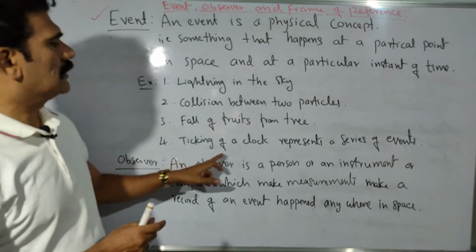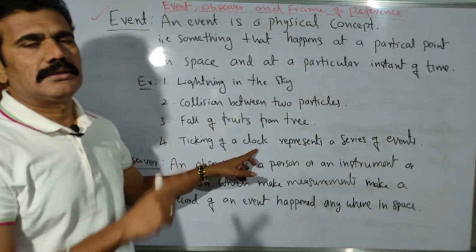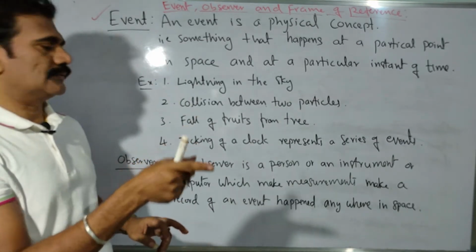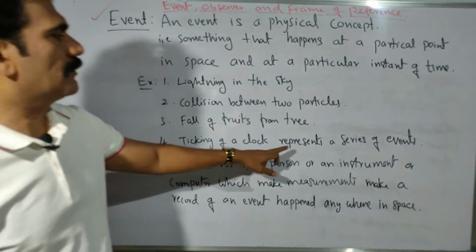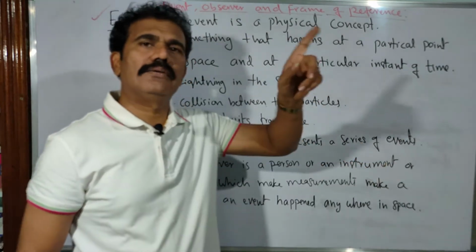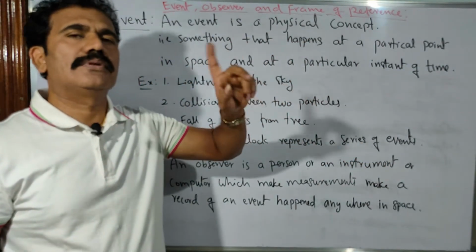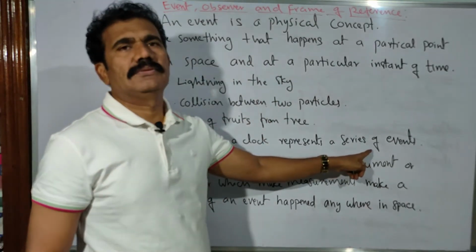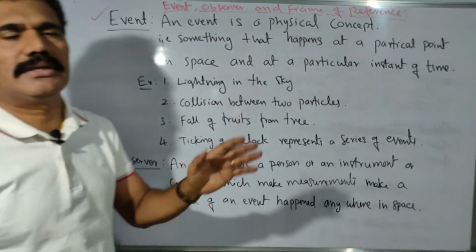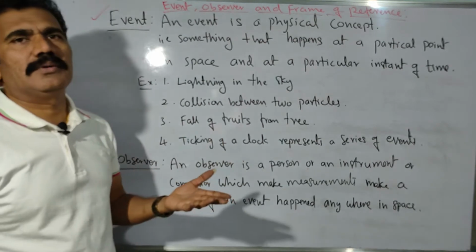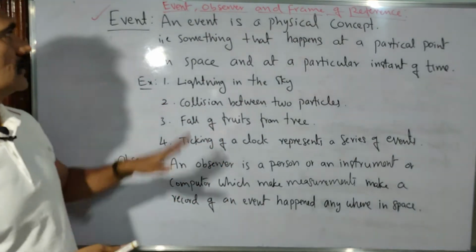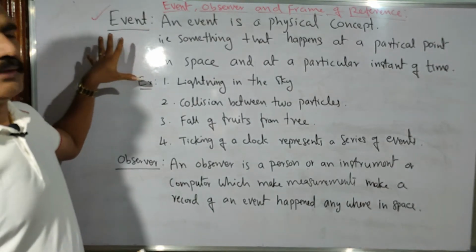Again, ticking of a clock. Ticking of a clock means it is continuously moving, tick tick tick tick like that. So the ticking of a clock represents a series of events. It is not one event, it is continuously happening every second, let us say. So it is considered a series of events. The events are always happening in space, anywhere it may be, at a particular instant of time. Clear? So that is one concept you have to understand here: event.